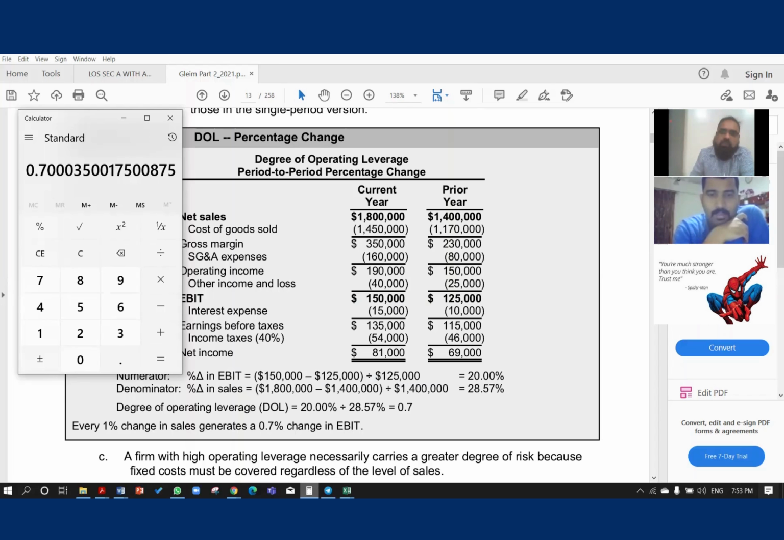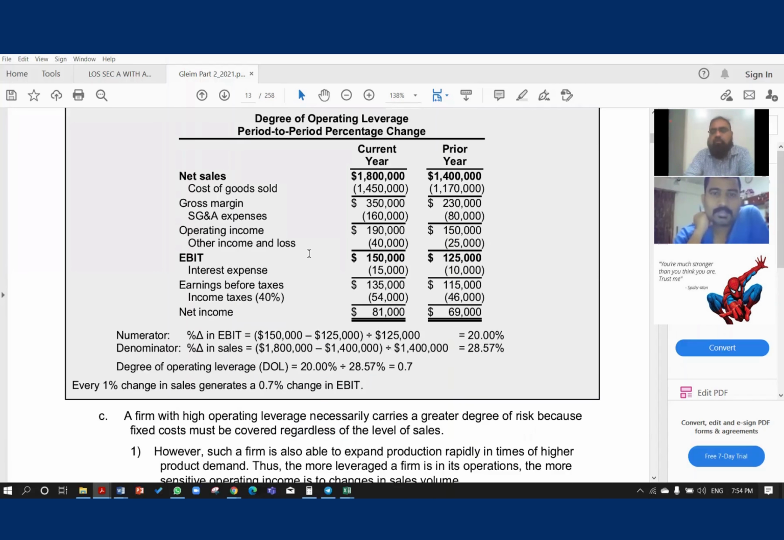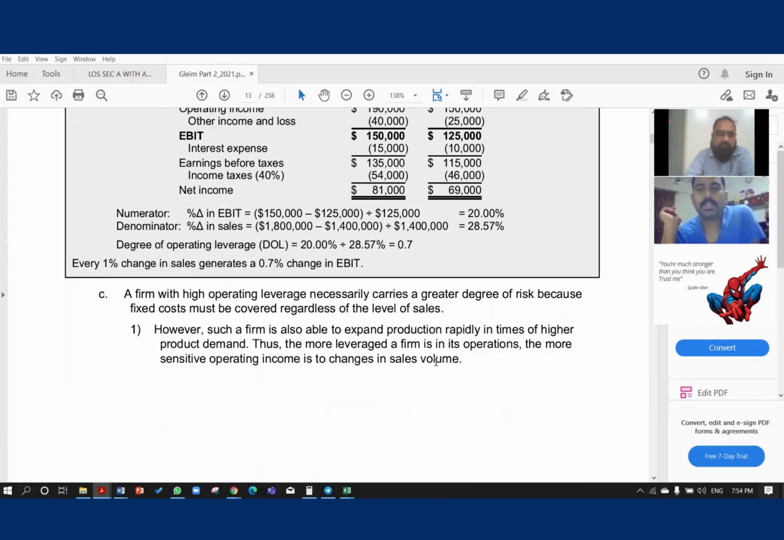In other words, we can say $1 increase in sales will bring 0.7 EBIT. You got the point. So degree of operating leverage is 0.7. Every 1% change in sales generates 0.7% change in EBIT, right? This is called degree of operating leverage.